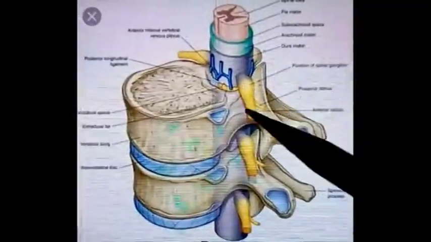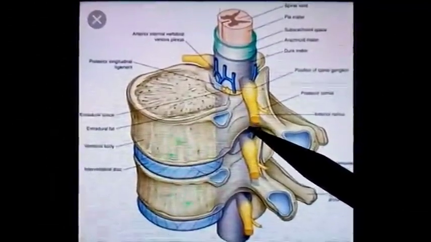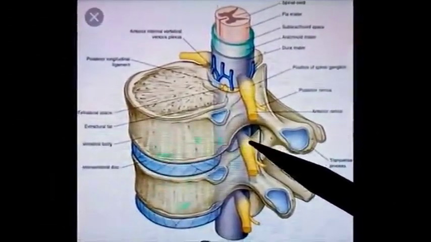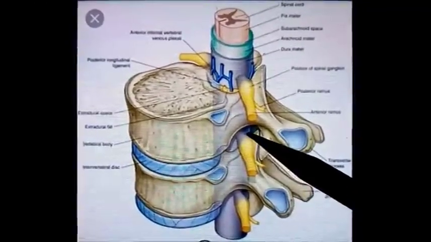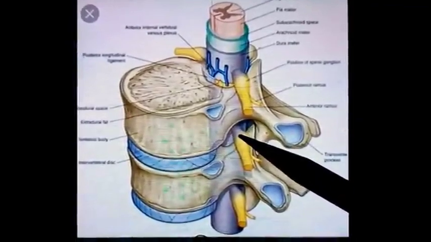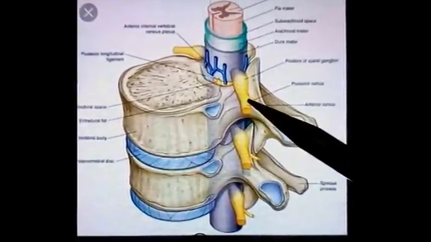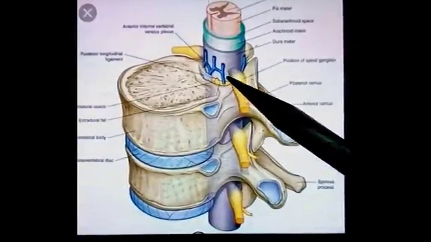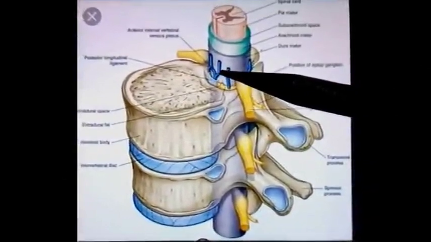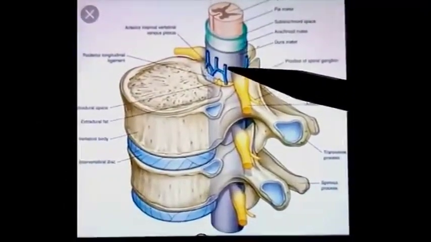Spinal arteries arise from different sources or different arteries at different levels, which run along the length of the spinal cord. These arteries enter into the vertebral canal through these intervertebral foramina and supply the spinal cord, nerve roots, meninges and periosteum. And the venous blood of these structures is drained by epidural or internal vertebral plexus, which are present here.